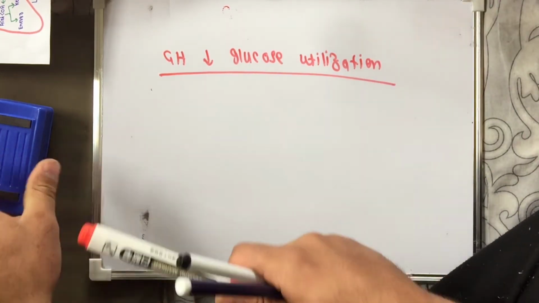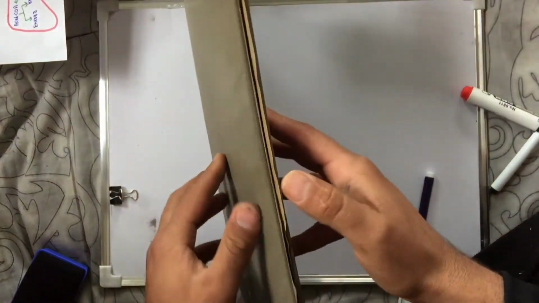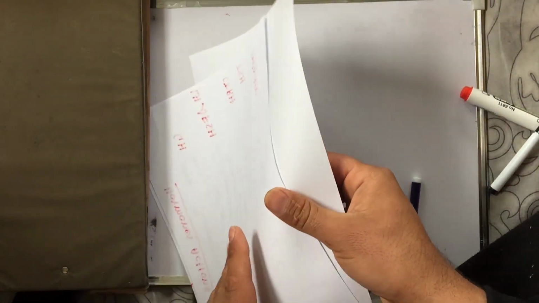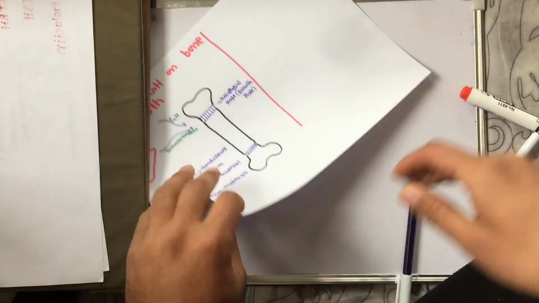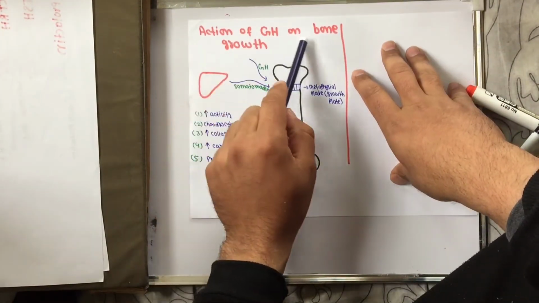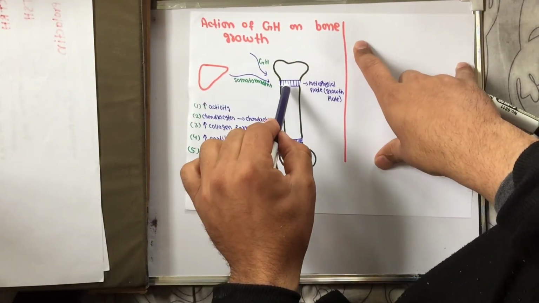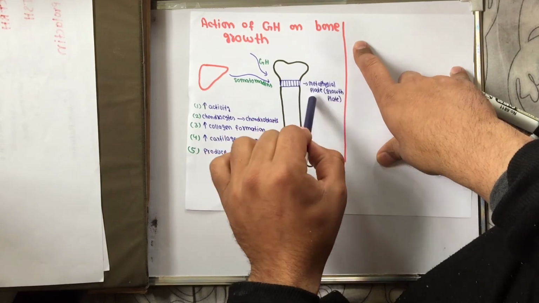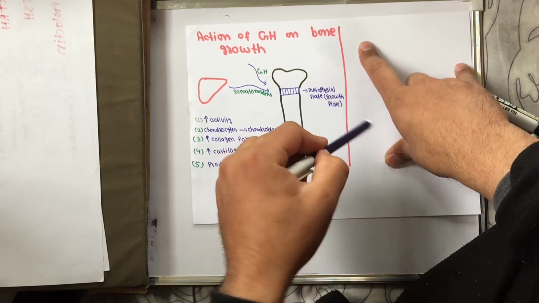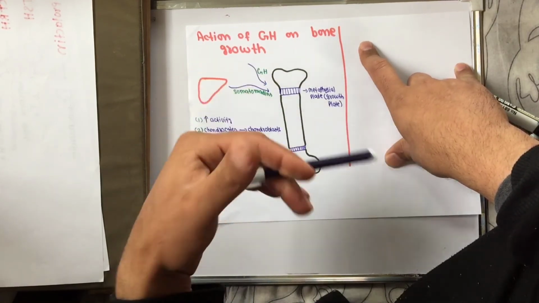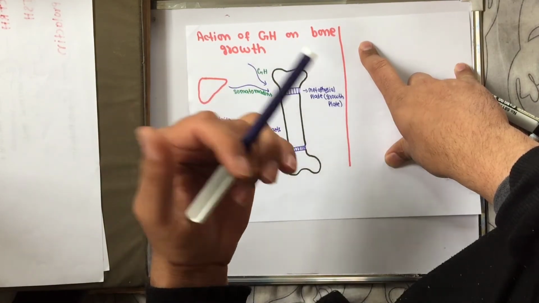Another thing: the action of growth hormone on bone growth. Let's discuss how growth hormone acts on bone growth. Here we have drawn the action of growth hormone on bone growth. Here I have drawn a simple bone. In the bone of children, we have a metaphyseal plate, which is also called the growth plate, and that is the place from where bone growth occurs. Bone growth occurs in two ways: an increase in thickness and an increase in length.